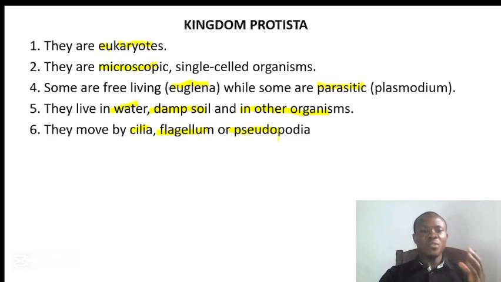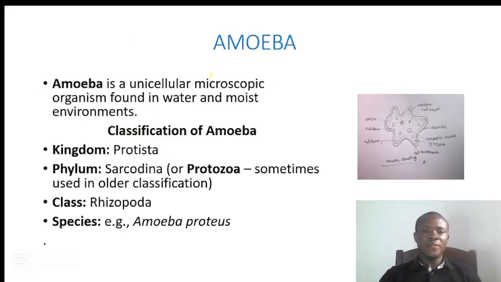Some of them don't even have any part that they use for movement, as we have in Plasmodium. They don't have any organ that they use for movement, but some of them move by cilia, flagellum, or pseudopodia. We are going to discuss some of these organisms that move using the parts we have just named. So let's start with the first example here, amoeba.